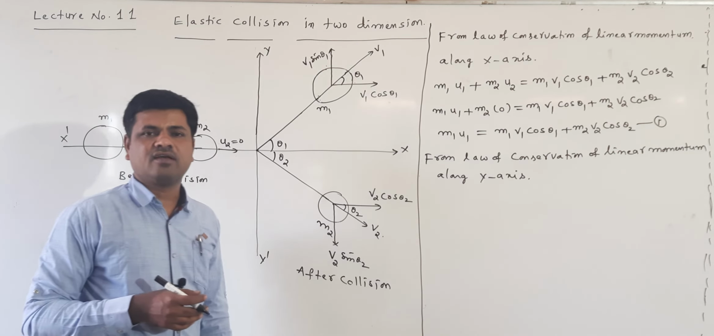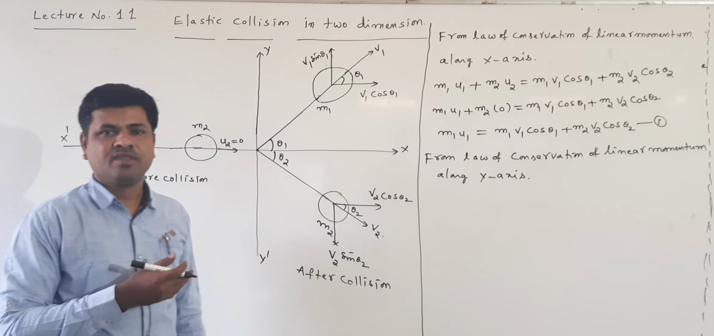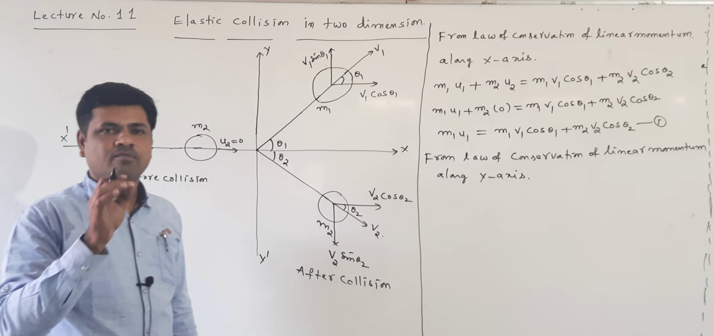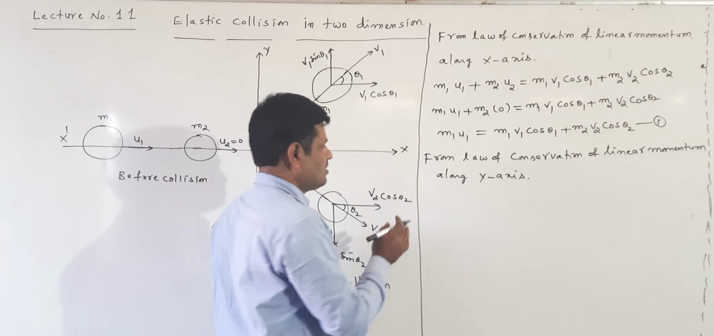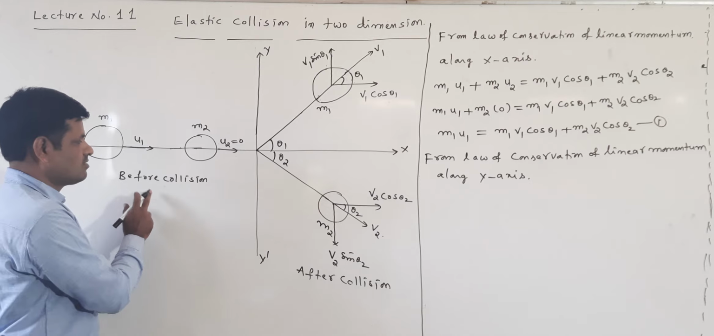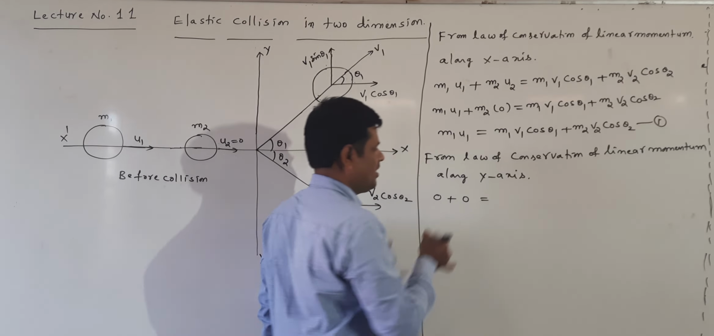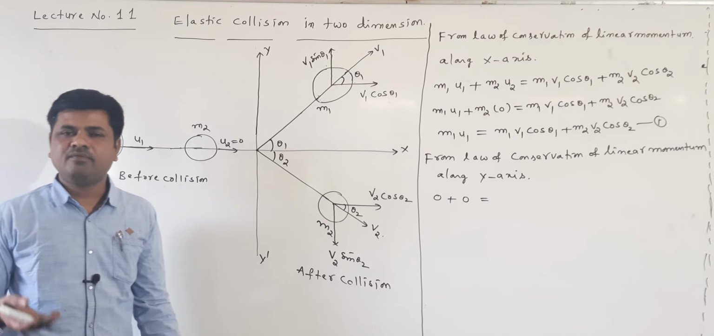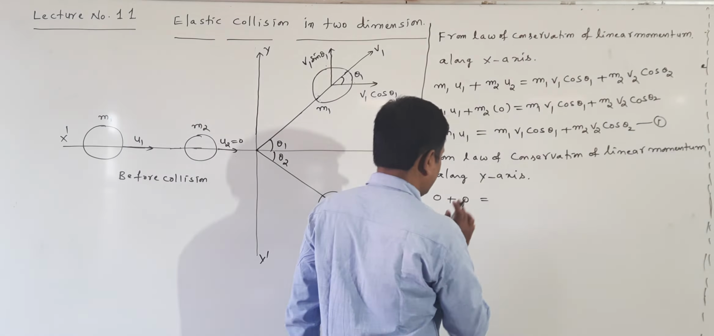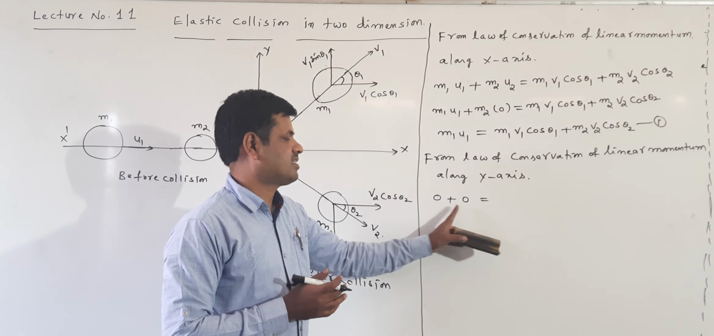There is no velocity along the y-axis, which means there is no momentum along the y-axis, because momentum is equal to mass into velocity. So there is no component along the y-axis before collision. That's the reason I am writing that the momentum can be written as 0 plus 0. Velocity is not there, so linear momentum is also not there.